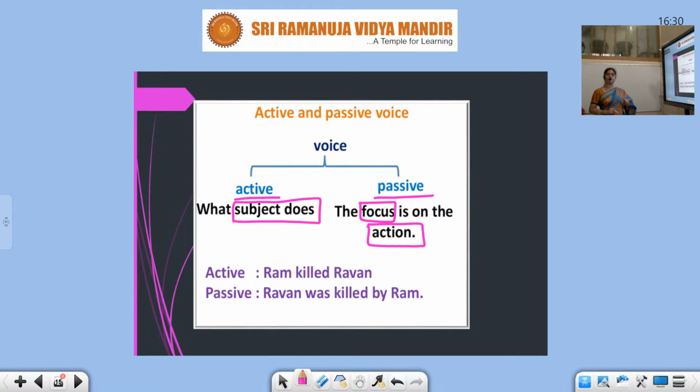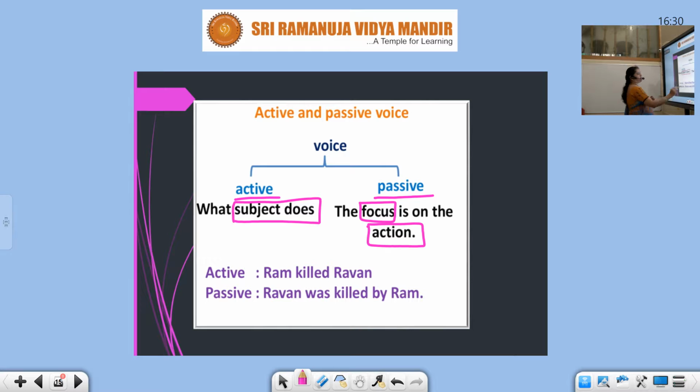So, you must have had a doubt, students, where to use an active voice, where to use a passive voice. Remember, students, whenever you are giving importance to the subject, who is doing it, when you want to focus on the subject, you have to use active voice. But when you don't want to focus on the subject, who is doing is not important, what he is doing is important, then you have to use passive. Now did you understand? When the focus is on subject, use active voice. When the focus is on action, use passive voice.